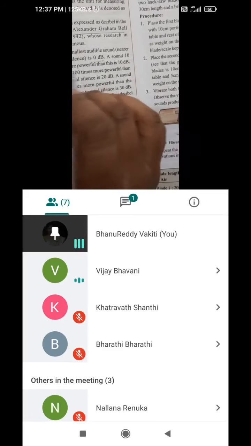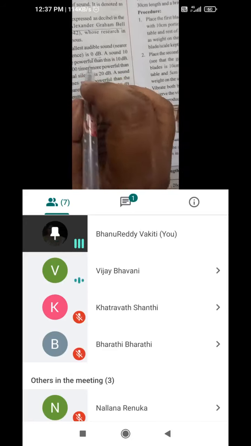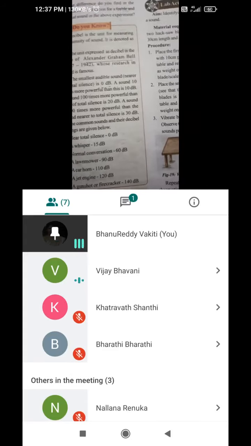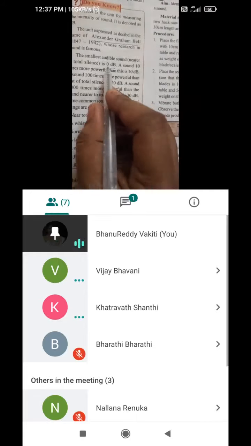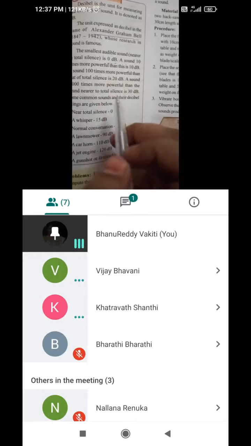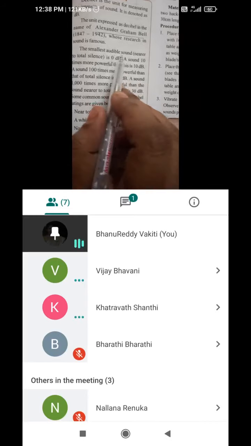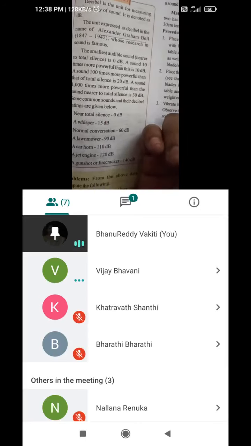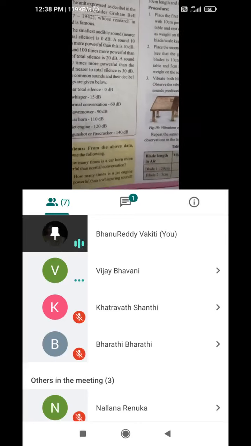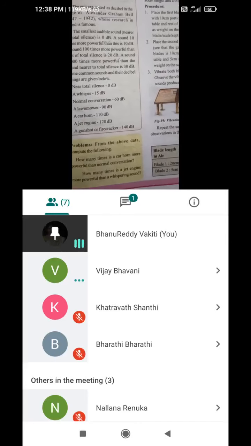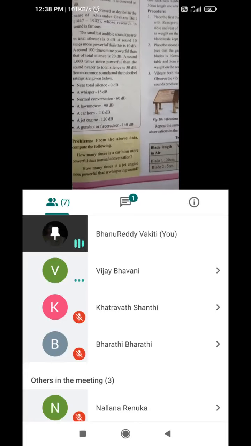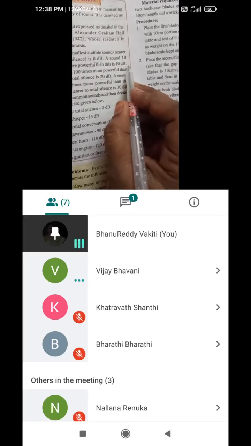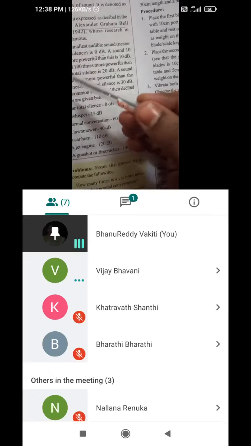The audible range is like when they say you can hear even an ant's footstep or a pin dropping, so that is 0 decibel sound. At that time the starting sound begins from 0 decibels. 10 decibels means 10 times more sound. 20 decibels is 100 times more powerful than the total silence. And a sound 1000 times more powerful than the sound nearer to total silence is 30 decibels. That means from 0, for every 10 times increase, it is 10 decibels.